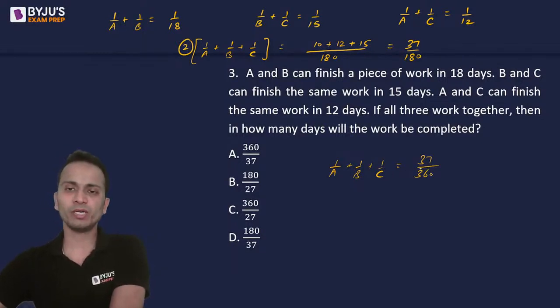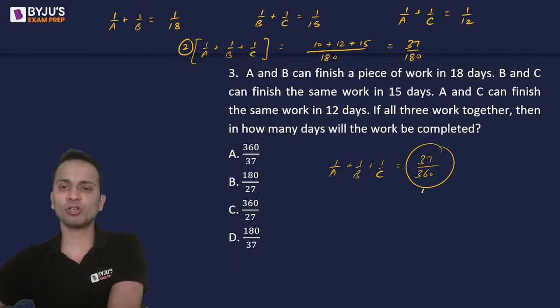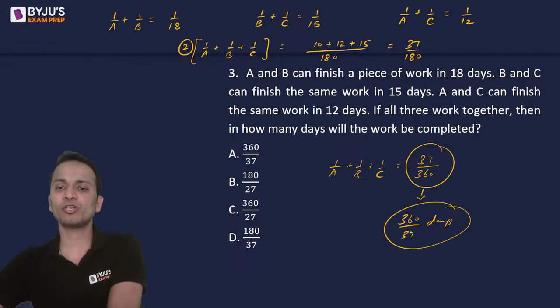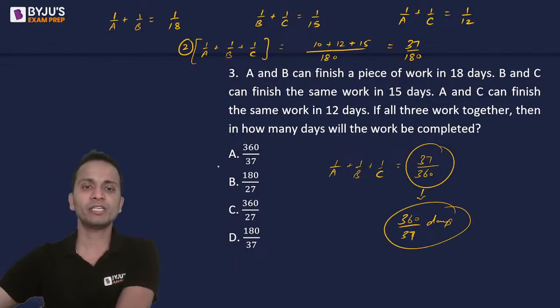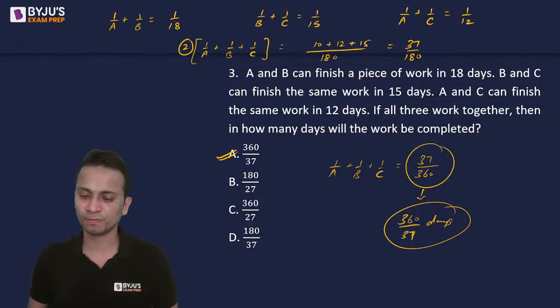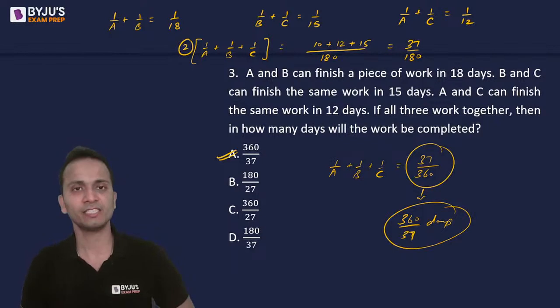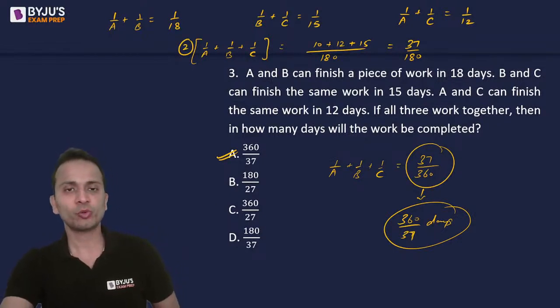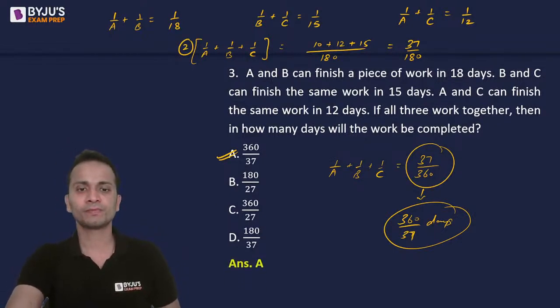Now this is one day work. If I take the reciprocal of this, that is 360 divided by 37, it will be the number of days if all three of them work together. So 360 upon 37, yes, it is the correct answer for this question. And 5 of you have given the correct answer. Nice, good to see. Let's quickly move on to question number 4.